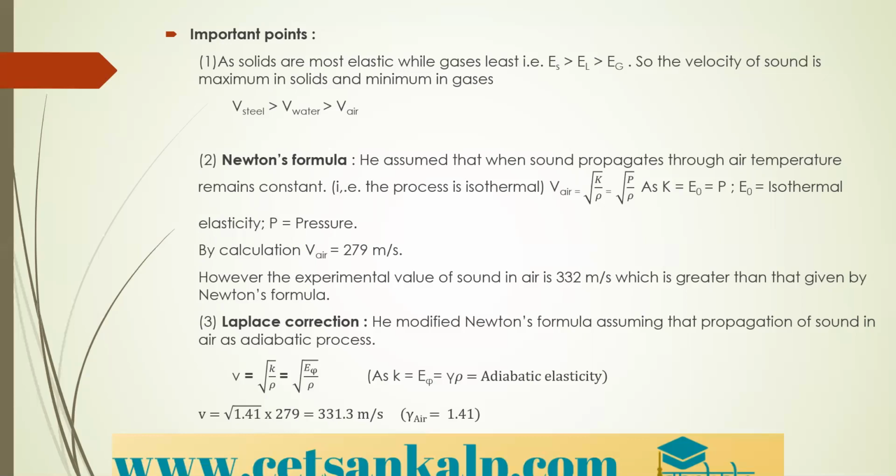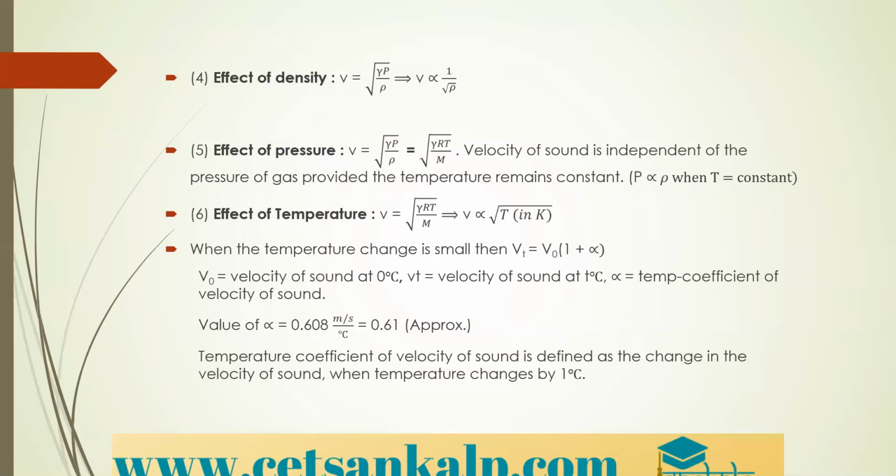Next, we have the effect of density. We can modify the equation as V equals root of gamma p divided by rho. Here we can see that the velocity is inversely proportional to the square root of the density. So the effect of density on speed is that it is inversely proportional to the square root. This relation will help you to understand the numericals.